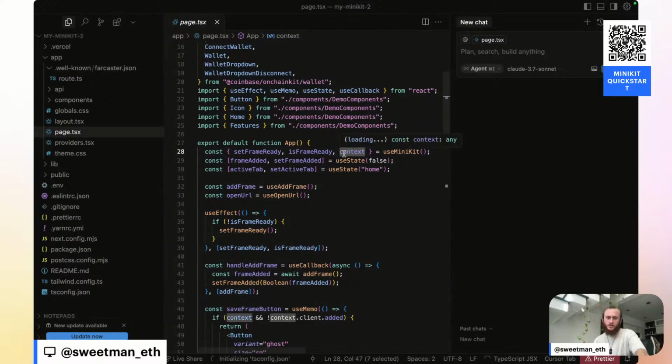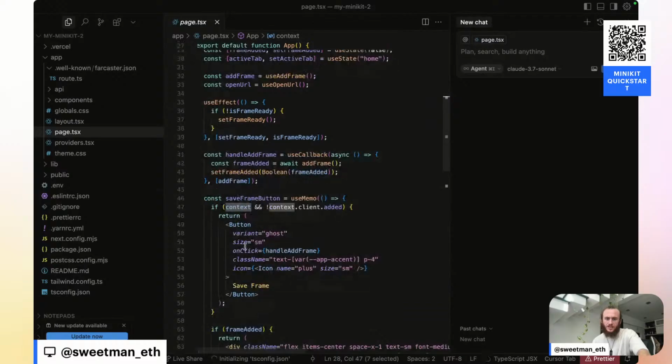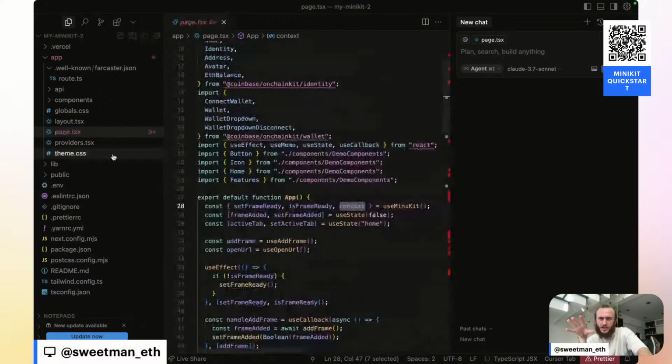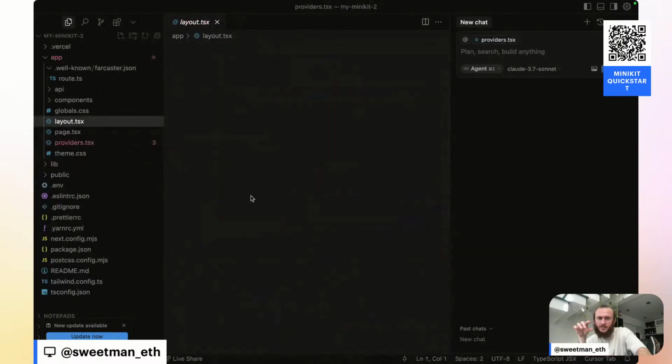Where's context being used? Save frame button. This looks just like what we're already doing. Providers are being called inside of our layout.